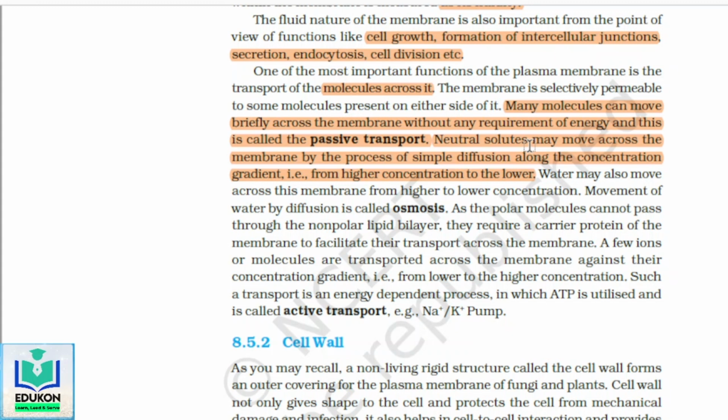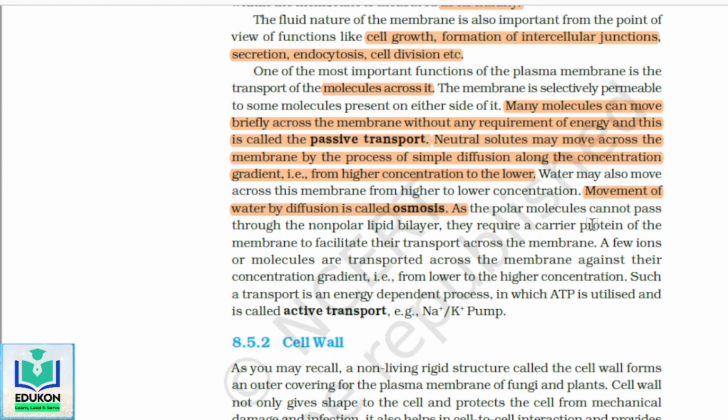Water may also move across this membrane from higher to lower concentration. Apart from other neutral solutes, water also will move across the membrane from higher to lower concentration. And the movement of water by diffusion is called osmosis.